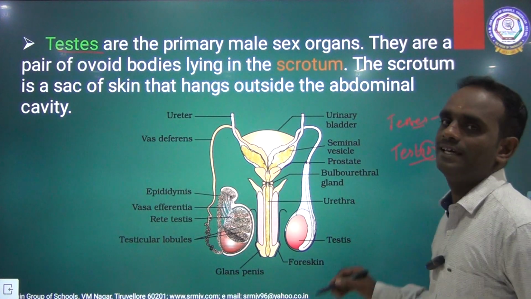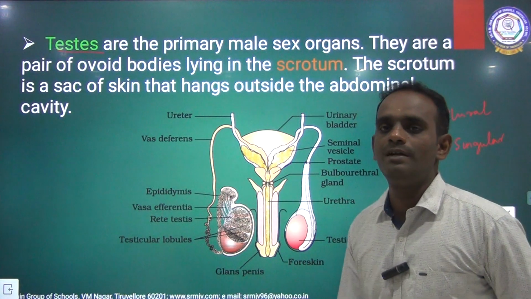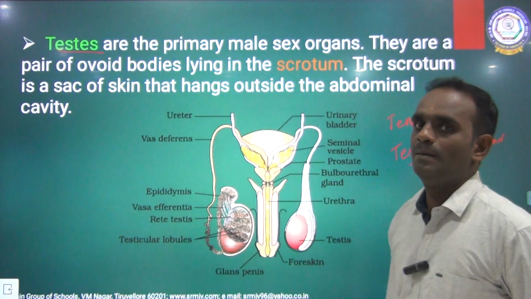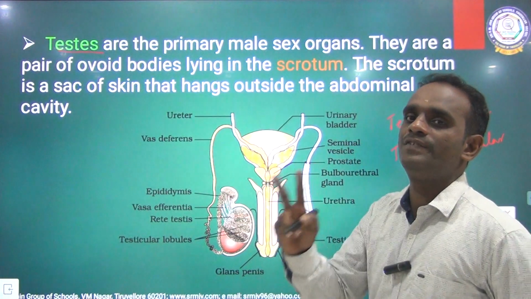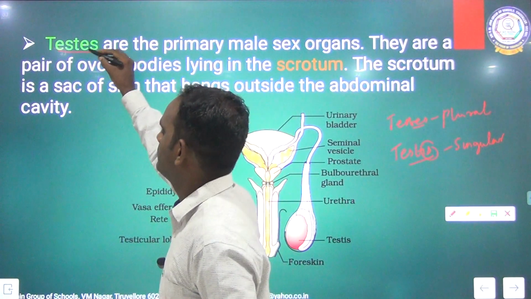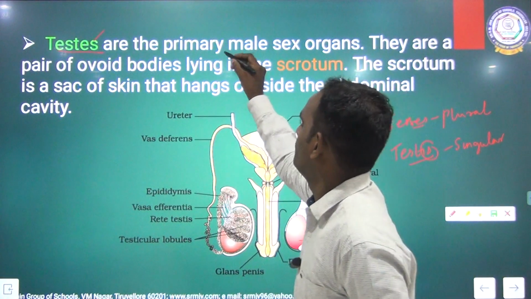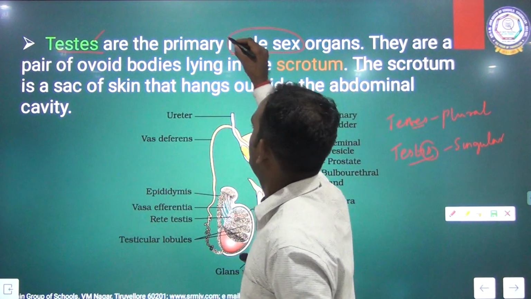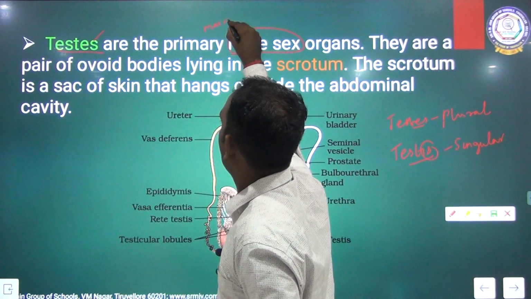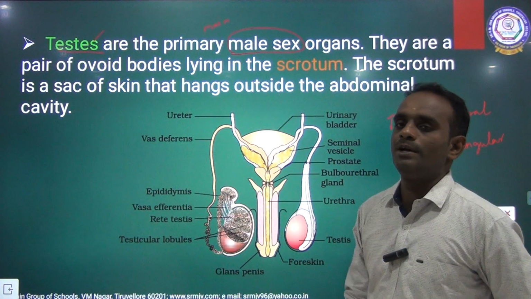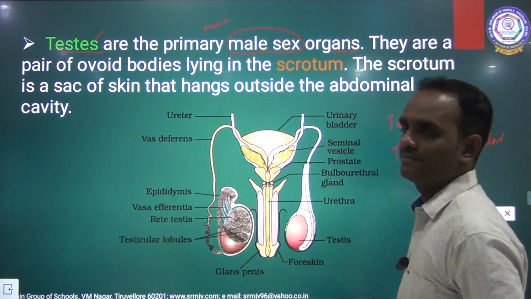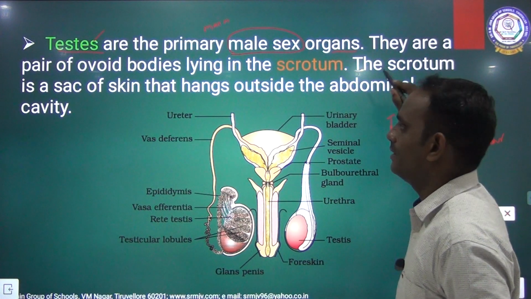Testis means singular. In the human body, the male has a pair of testes. So for two testes you have to write the plural form. Testes are the primary, meaning main, important male reproductive organs. Okay, they are a pair